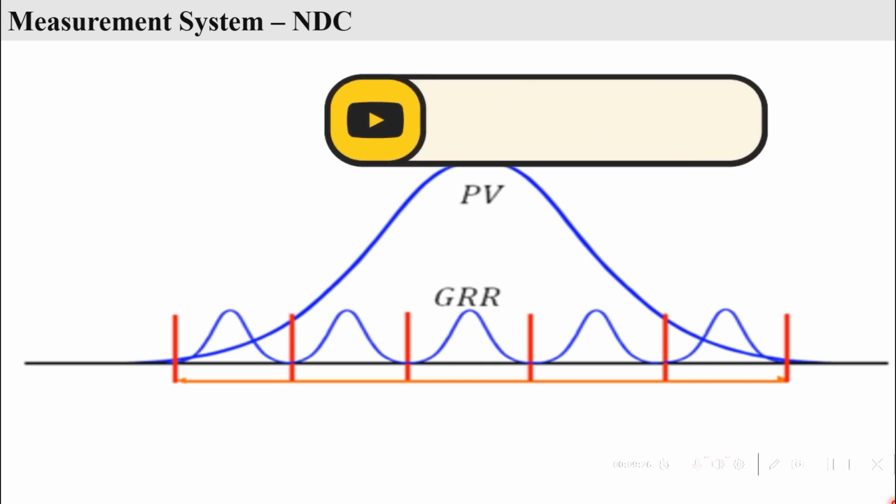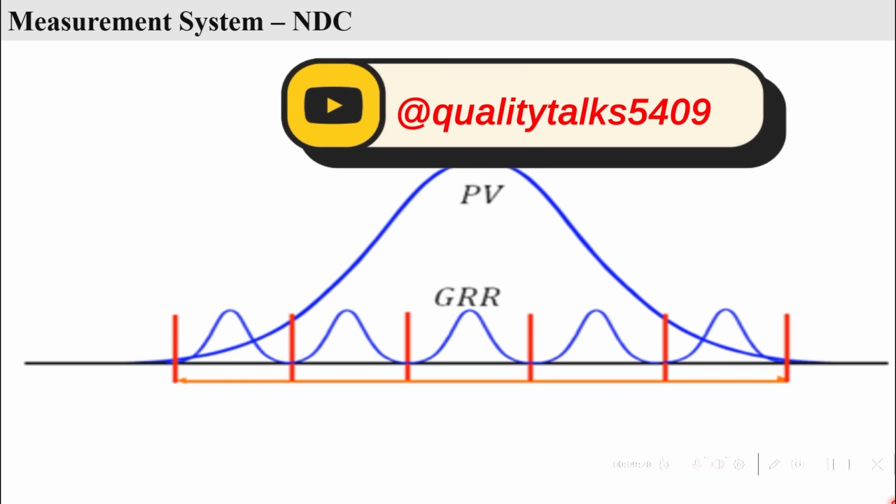In the next video, we will walk through a real world MSA example. We will calculate equipment variation, appraiser variation, gauge R&R and NDC.